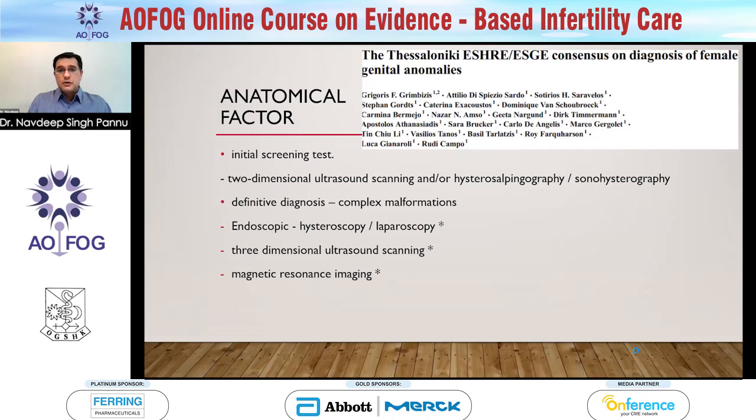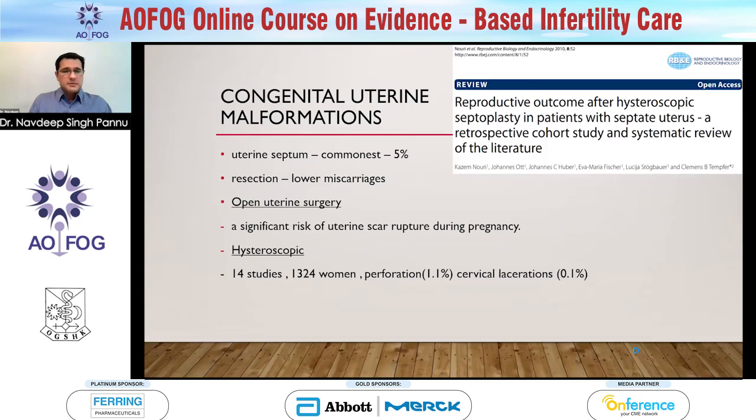And as for complex malformation, or if you need a definitive diagnosis, then an endoscopic test would be required, like hysteroscopy or laparoscopy. If you have a 3D ultrasound, that would be good. And most of the time, I end up doing the MRI because it's non-invasive and you get very clear pictures and you can get your diagnosis almost immediately. As for the uterine septum, this is the commonest malformation. It's seen in about 5% of patients.